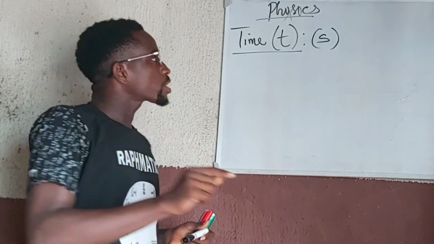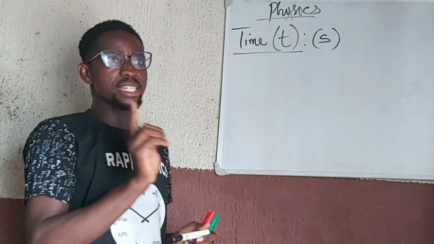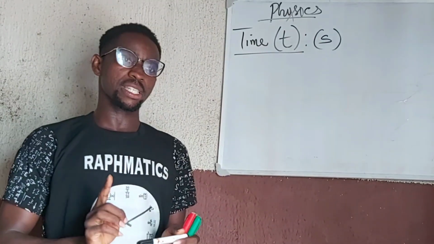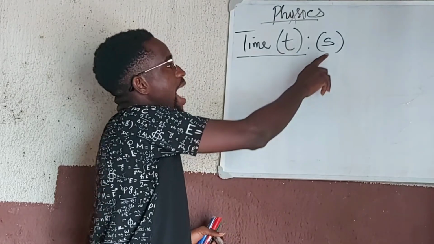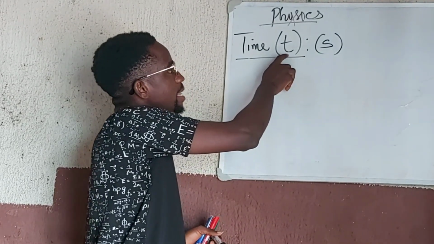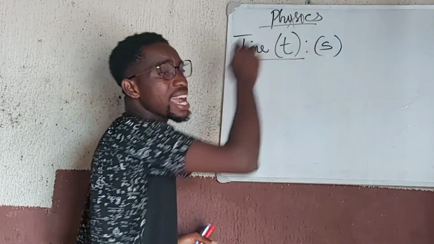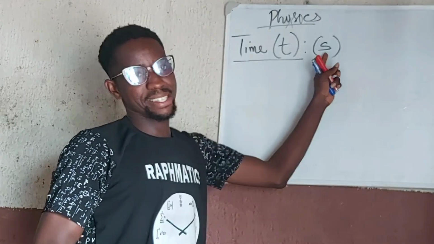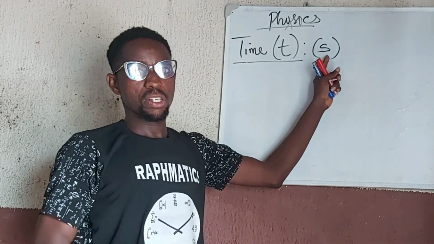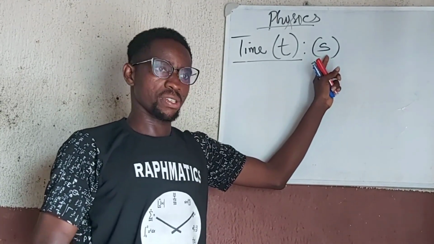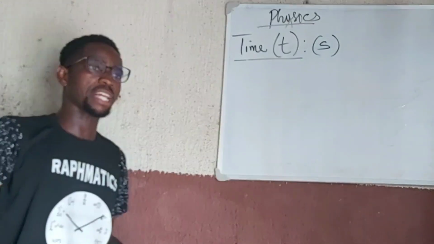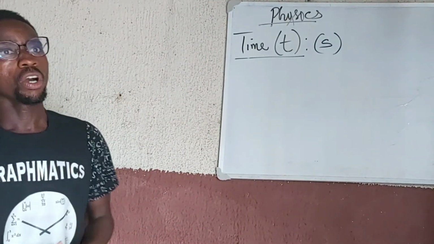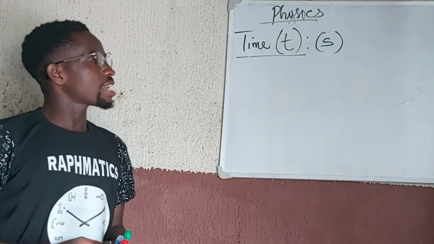So pay attention to the symbol of every quantity and the unit of that quantity. Time we represent with letter t, and the unit is letter s, for seconds. So we measure time in seconds, converting other units of time to seconds so that we'll be able to work. Okay, so that's another concept.